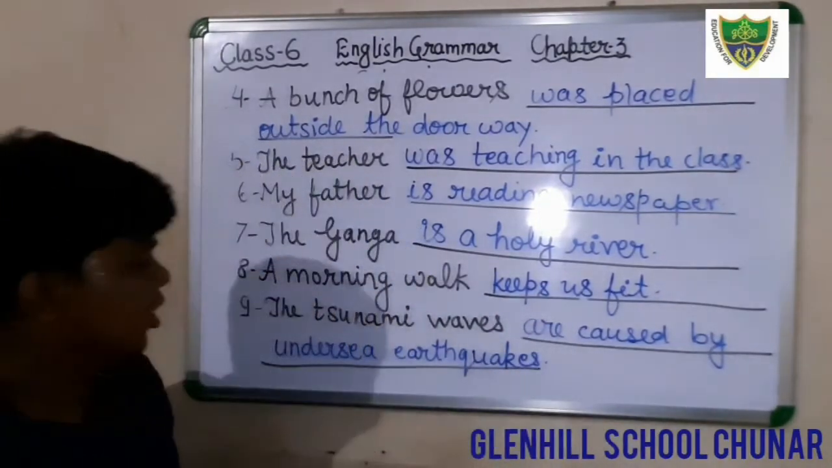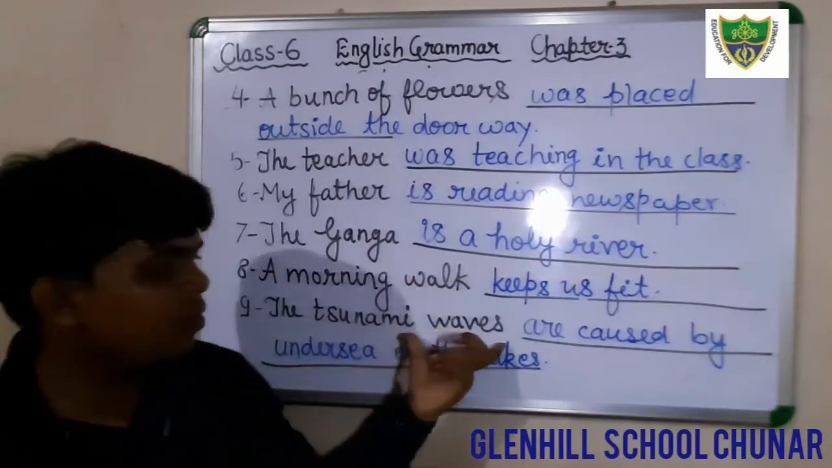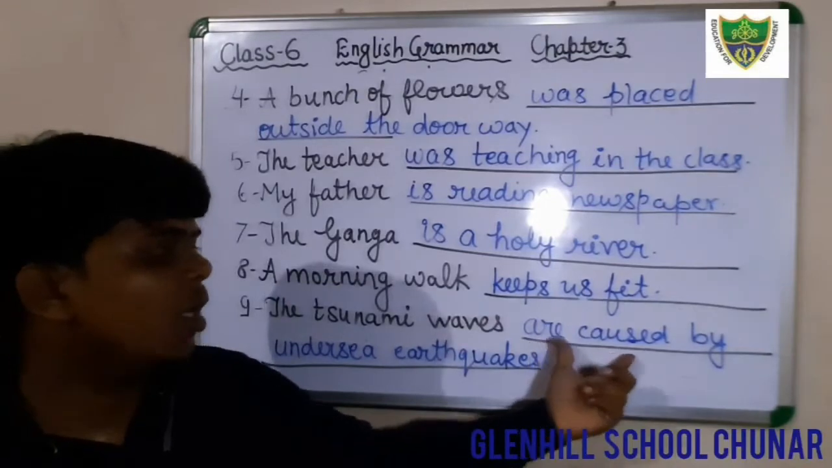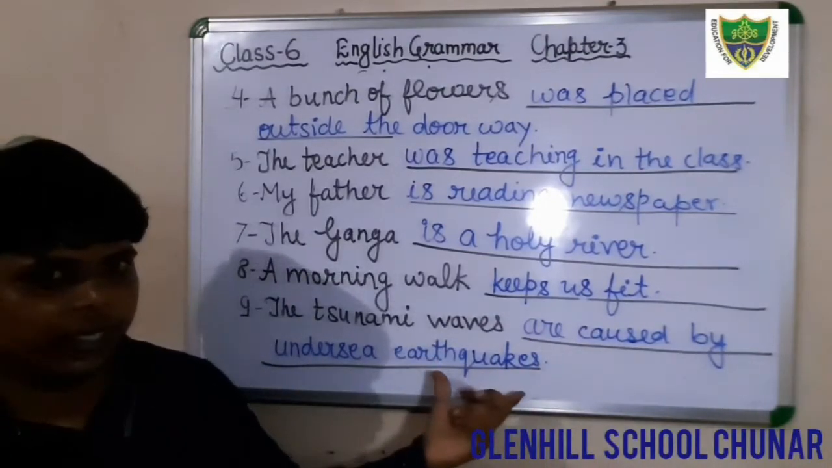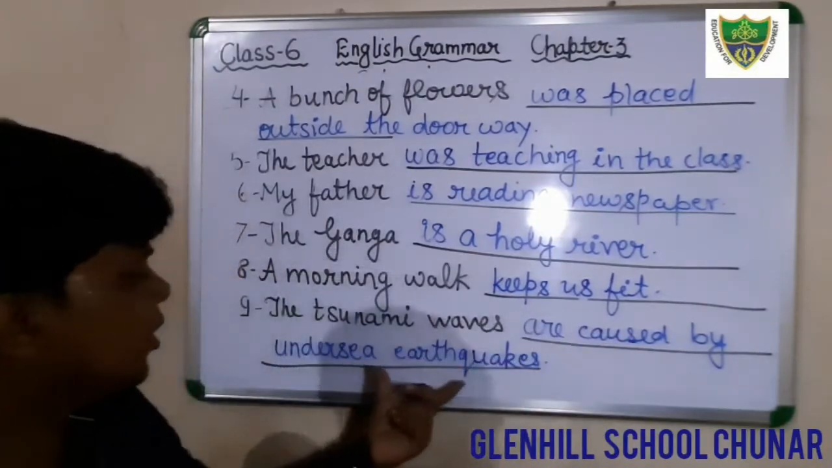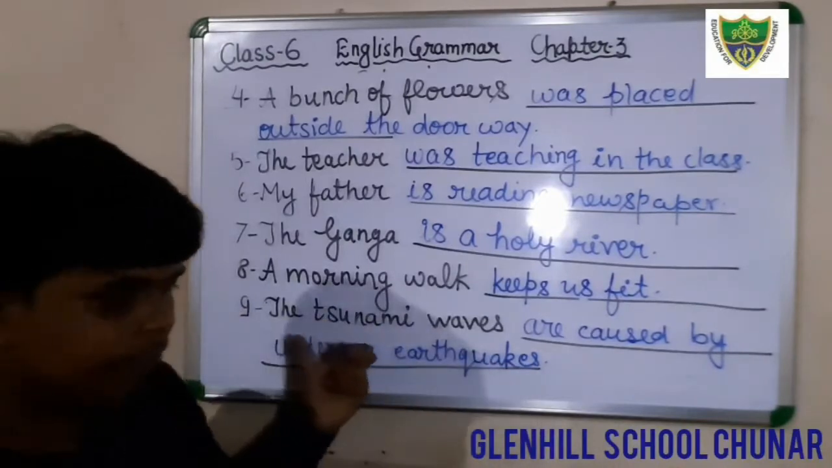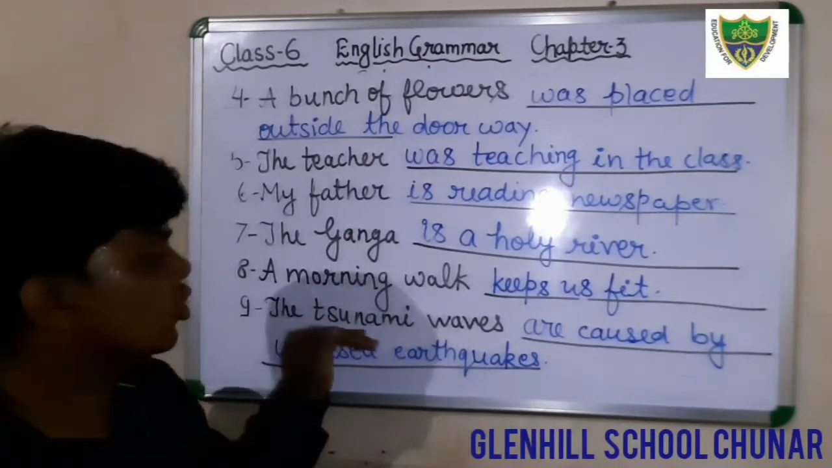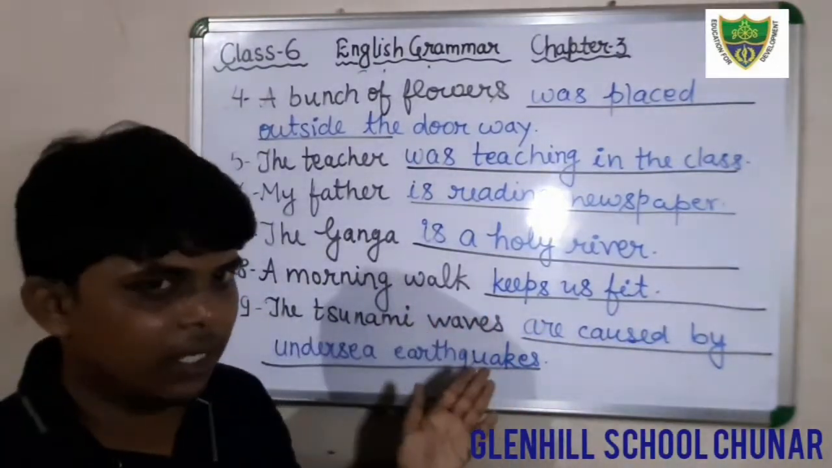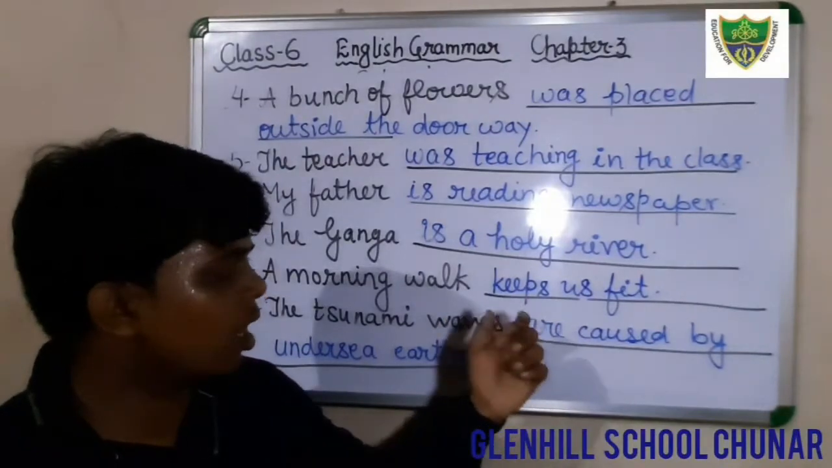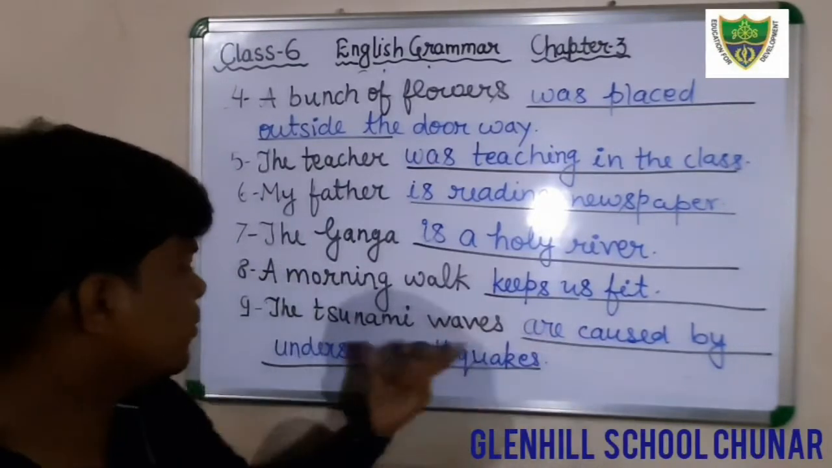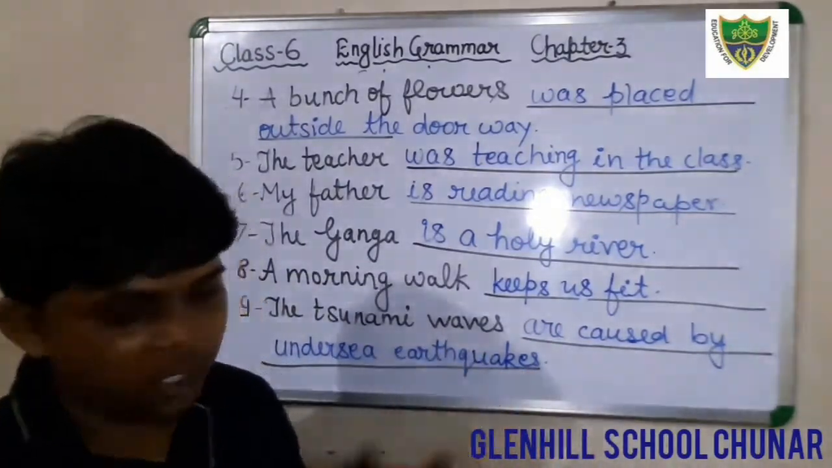Okay, just see, the subject was given already, the tsunami waves. I have filled in here the predicate: are caused by undersea earthquake. So what would be the correct sentence? The tsunami waves are caused by the undersea earthquake. In this sentence, what is the subject? The subject is already given in your book, the tsunami waves, and the rest of the words of this sentence are the predicate. So just fill in your book: are caused by undersea earthquake. That is the predicate in this sentence.